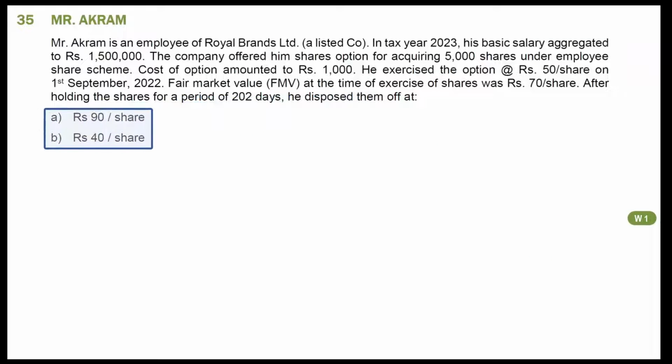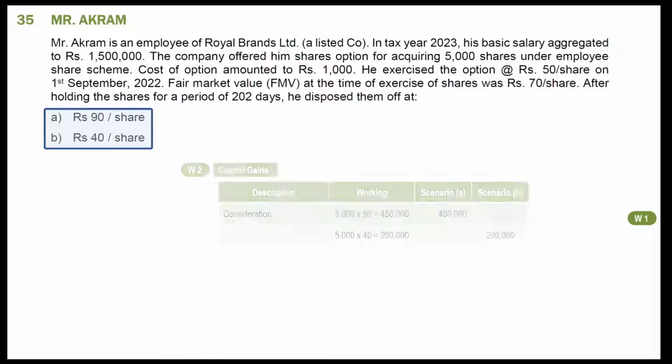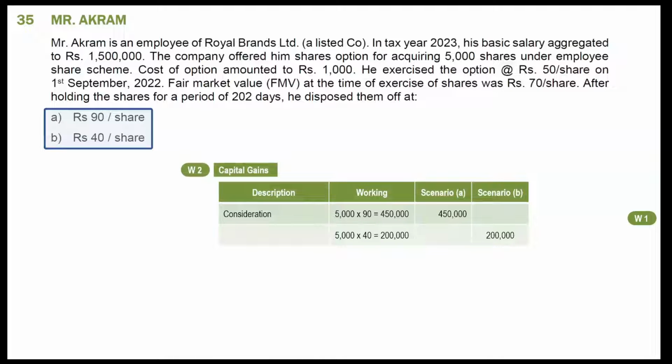Next information is about disposal of shares in two different scenarios. In scenario A, shares were sold for rupees 90 per share. In scenario B, shares were sold for rupees 40 per share. Let's make a separate working for capital gains. Mention consideration amount by multiplying number of shares with selling price per share.